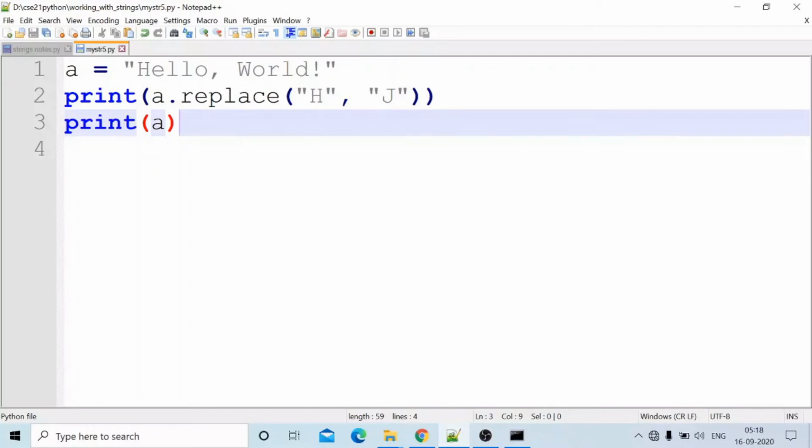I want to change the initial value also. Here, whenever I am printing A, it is not changing H to J. I want the change to be permanent. What will I do?